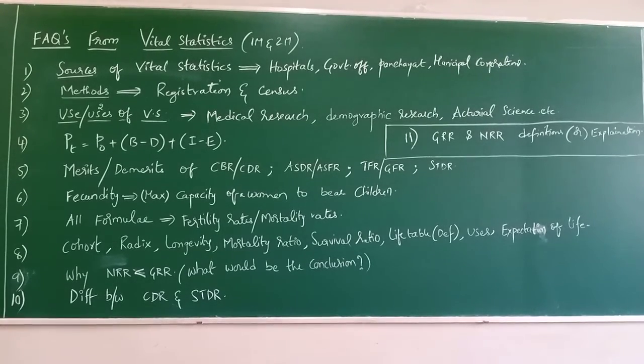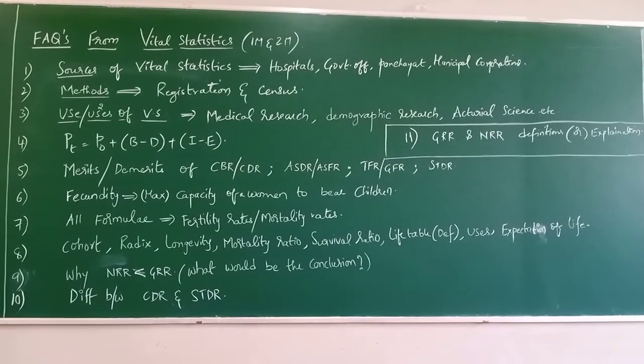Remember. Now coming to the last one, STDR merits and demerits. The main merit is that it is a very good measure of mortality, giving importance to age groups. Without ASDR, STDR cannot be calculated. So ASDR is very useful for computing STDR, that is the main merit.